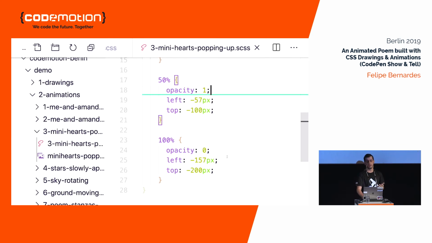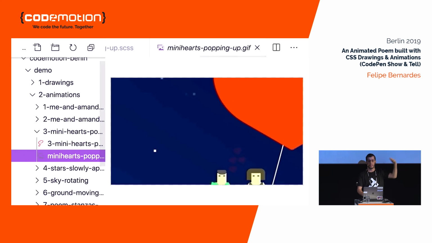And by the end, as the mini hearts are hidden again and off the screen, they are even more to the left, even more to the top, and also not visible anymore. So in the start, not appearing, to appearing fully, and then getting hidden again.